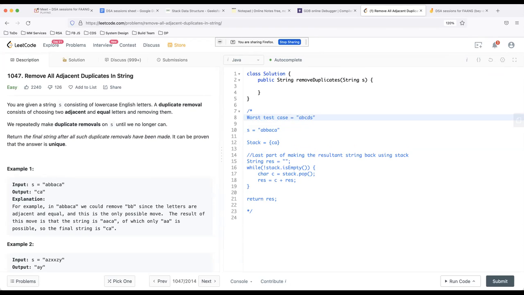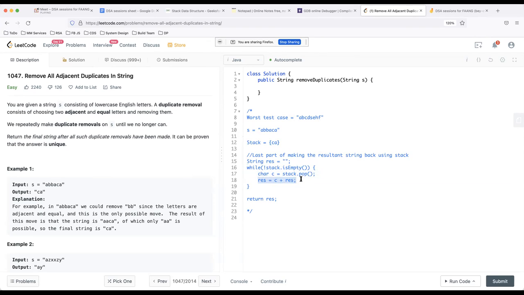If all the characters are unique, in that case there are no removals, and the stack is going to contain all the characters, and then we have to pop all the characters again from the stack. So it will actually become twice of O of n, and because we are using strings, it will end up becoming an n square operation, because for every character you'll be building this up, right?